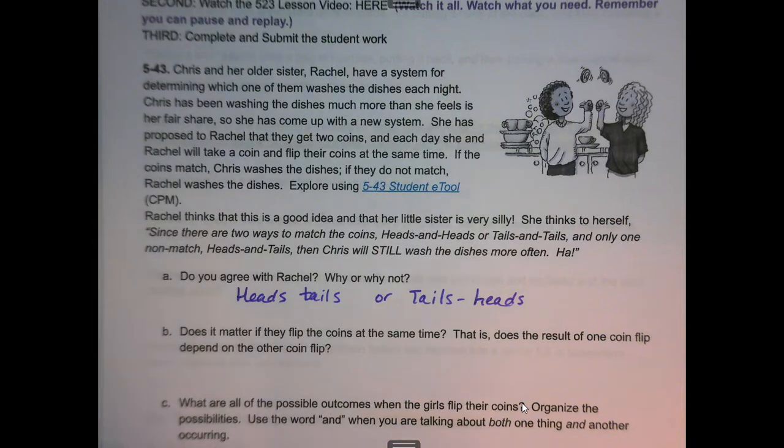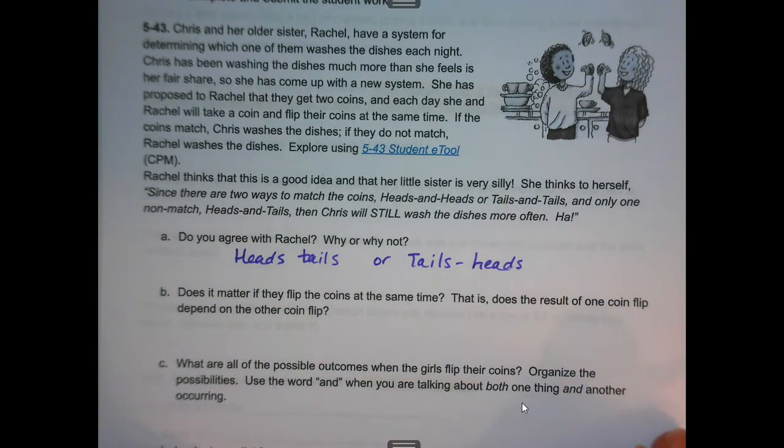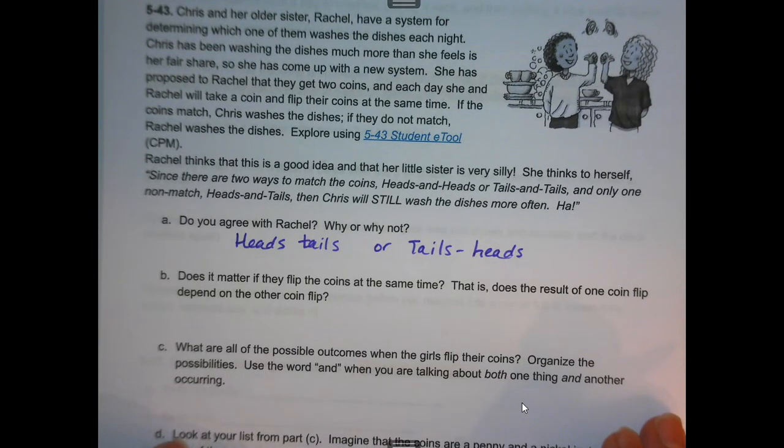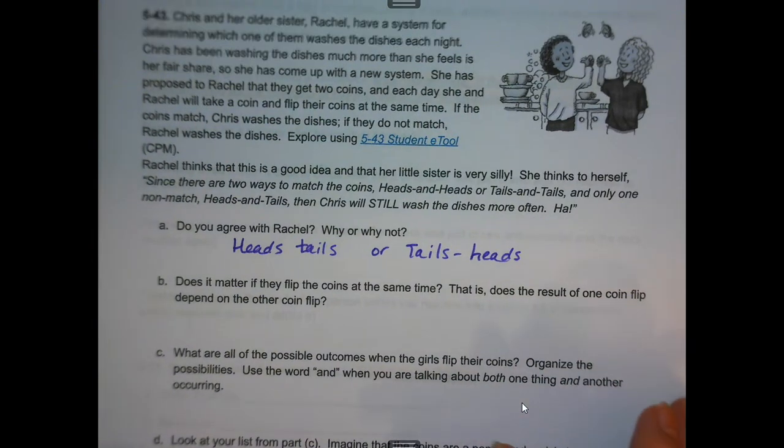Kind of like when we talk about turnaround facts. 2 times 3 equals 6 is the same as 3 times 2 equals 6. Or is it? Does it matter if they flip the coins at the same time? That is, does the result of one coin flip depend on the other coin flip? And the answer is no.